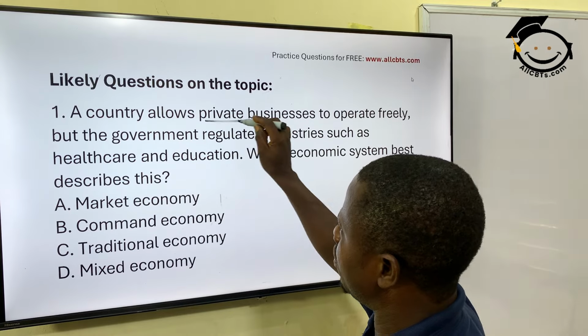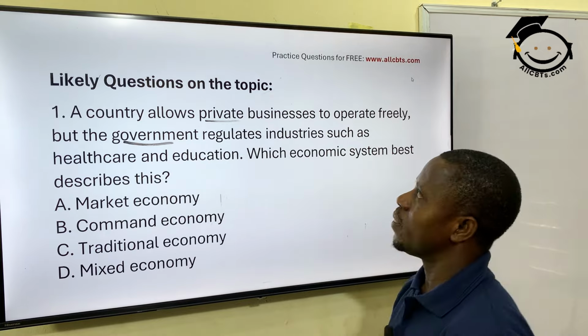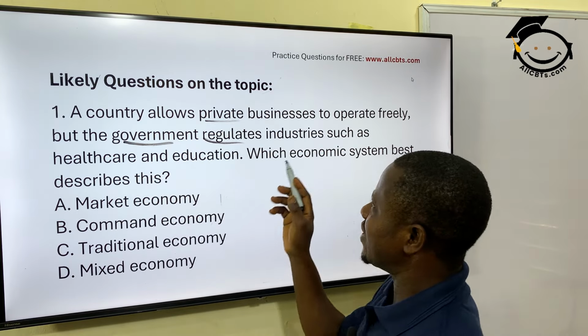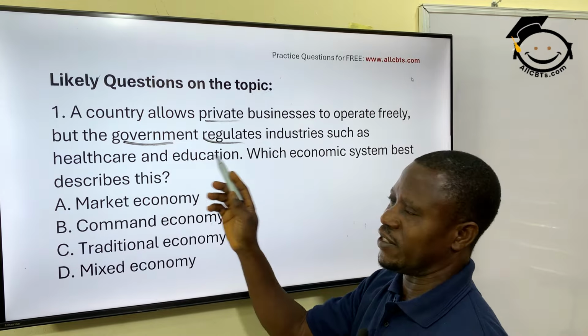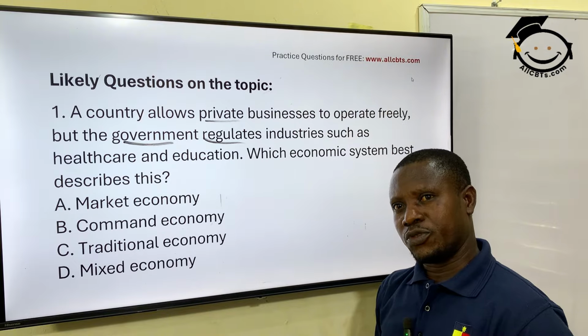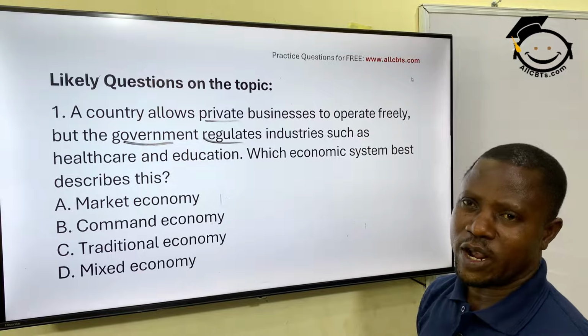One, the private business owners. Two, the government. While the private operate their businesses, government regulates certain industries like this and this. So which means there's a collaboration between the government and of course the private. So what kind of system do you call that?